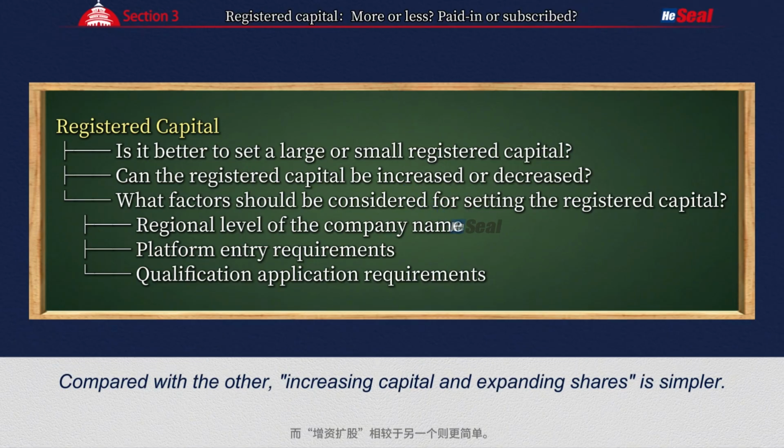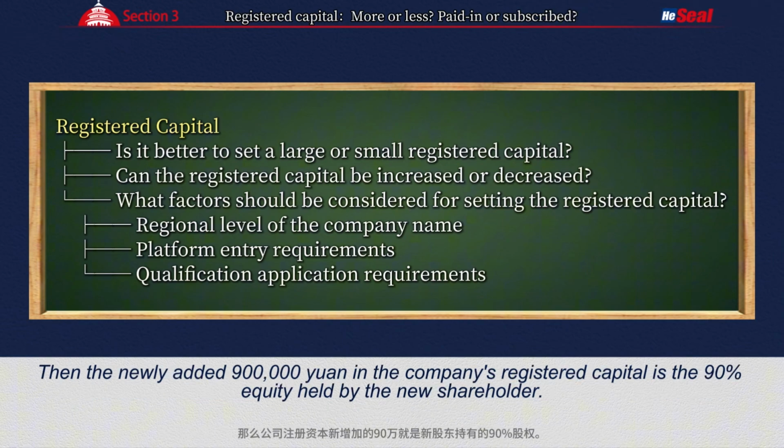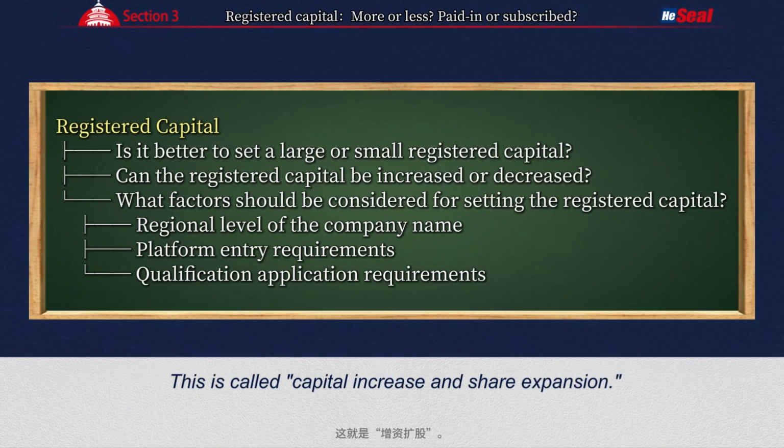Compared with the other, increasing capital and expanding shares is simpler. When a new shareholder wants to take over 90% of the company's shares, he only needs to increase the company's original registered capital of 100,000 yuan to 1 million yuan. Then the newly added 900,000 yuan in the company's registered capital is the 90% equity held by the new shareholder. This is called capital increase and share expansion.